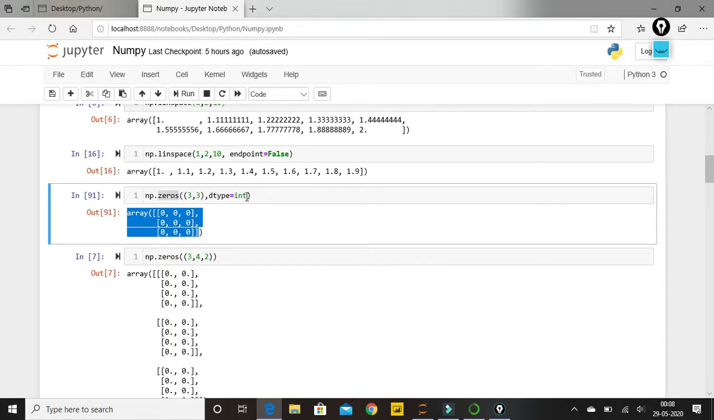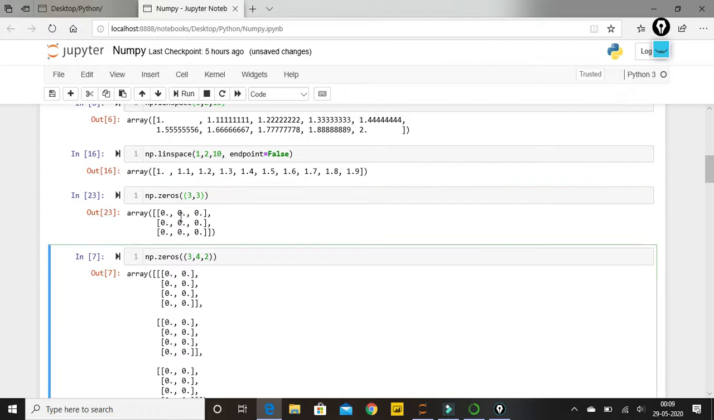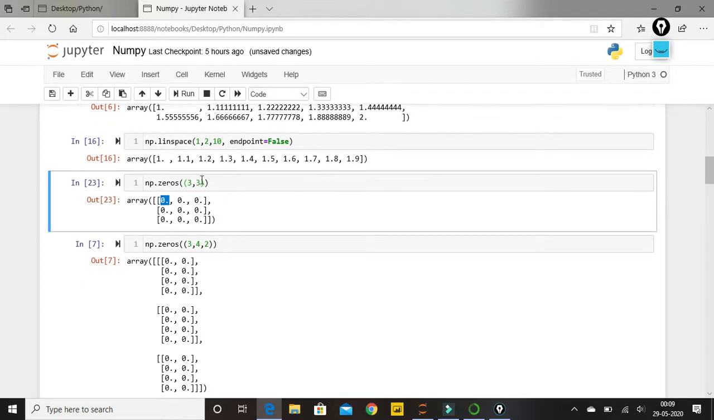So you will be able to see it is creating 3 cross 3 array with 0 elements in it. And if we do not give int or any data type, we'll be able to find by default it is giving me floating 0 point. So if we need int, we can give dtype equal to integer. So this is just a 2D array, right? I'm giving rows and columns, it is 2D array.